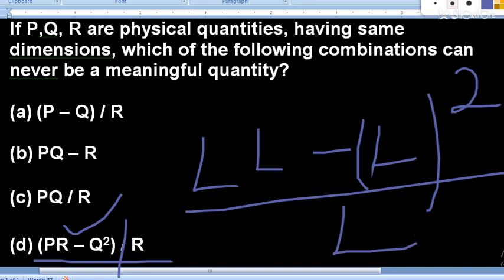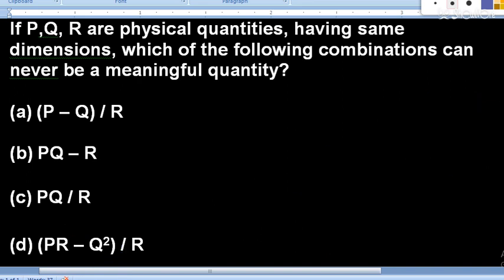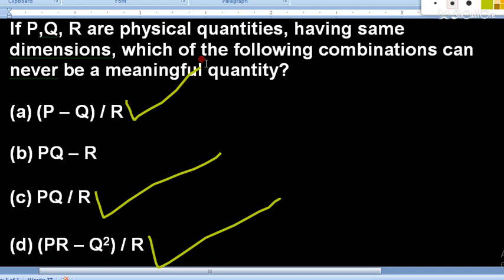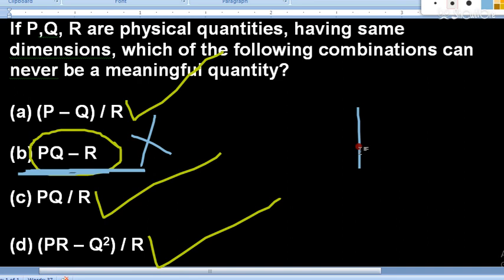So for this question, as we have discussed, this option is possible, this option is also possible, and the first option, P minus Q divided by R, is also possible. So we have only one option which is not possible. PQ minus R, option number B, can never be possible, or you can say it does not make meaningful sense. So option number B will be the right answer for this question.